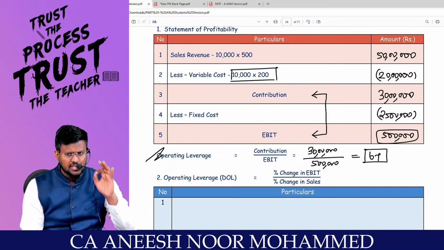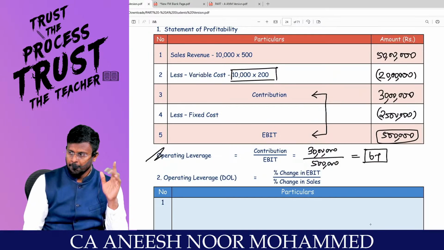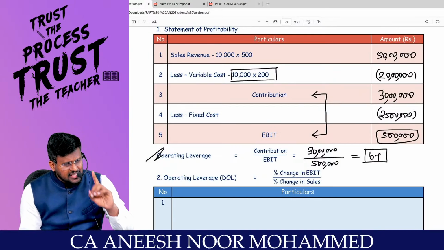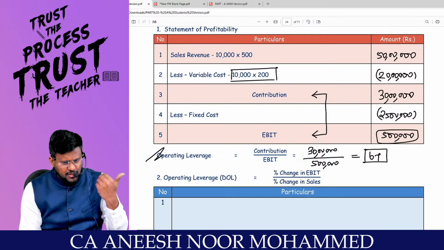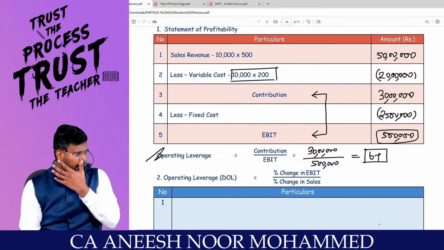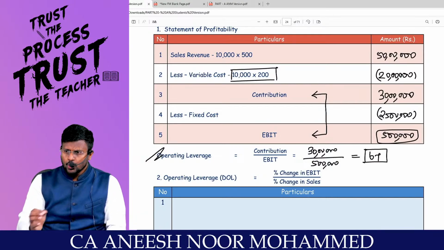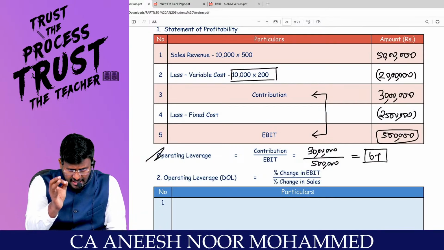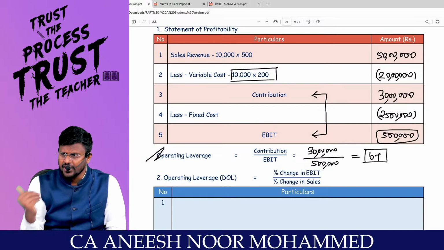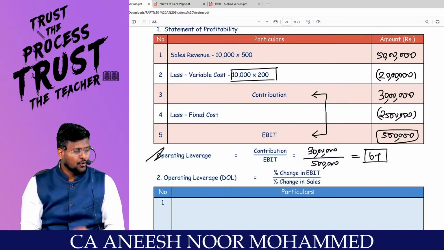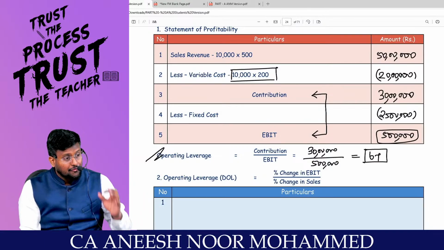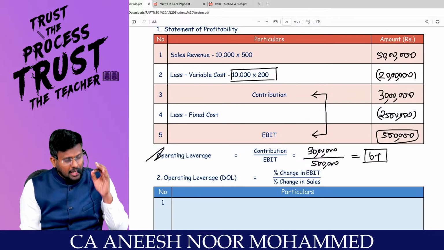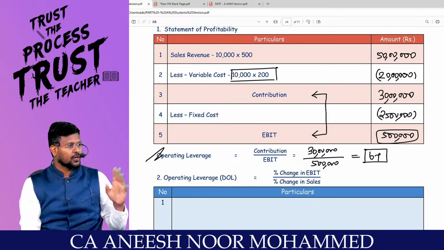Actually, this is very huge. Because a 1% change in sales will lead to 6 times, or 6%, change in EBIT. This is not recommendable. Because tomorrow if sales fall 1%, EBIT will fall 6%. For any concern, for any business, it's not recommended to have more operating leverage. It's better to have less operating leverage. Are you really with me?